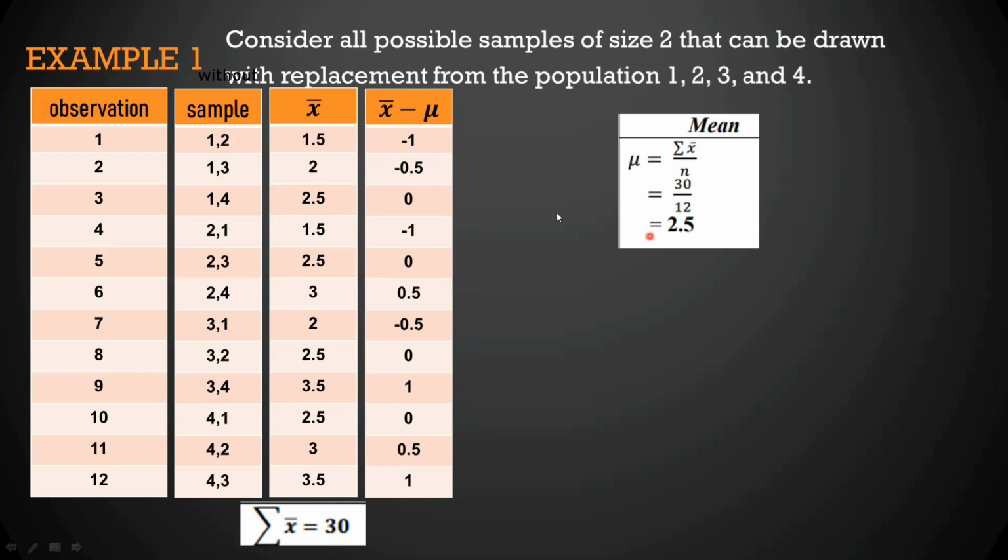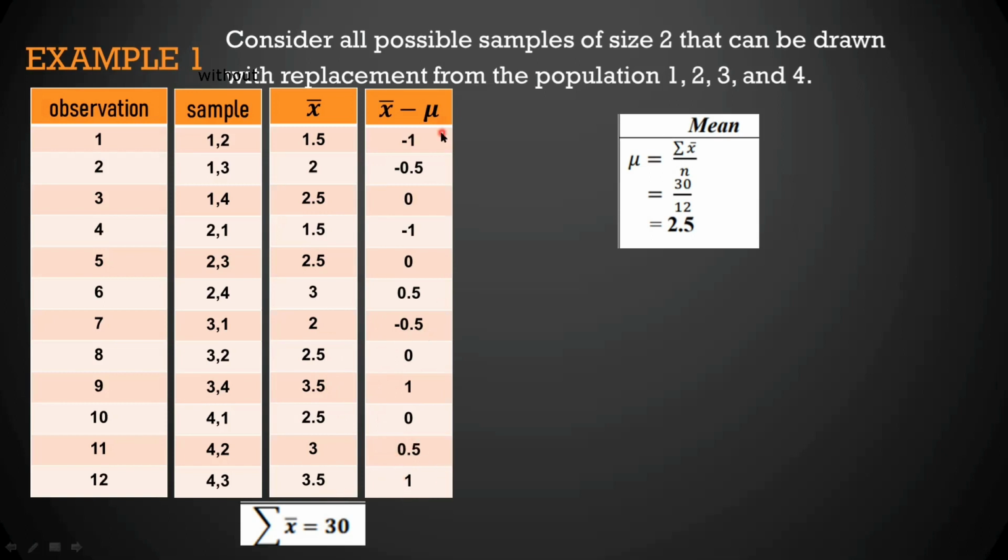1.5 minus 2.5 is equal to negative 1. 2 minus 2.5 is equal to negative 0.5. 2.5 minus 2.5 is equal to 0. 1.5 minus 2.5 is equal to negative 1. 2.5 minus 2.5 is equal to 0. 3 minus 2.5 is equal to 0.5. 2 minus 2.5 is equal to negative 0.5. 2.5 minus 2.5 is 0. 3.5 minus 2.5 is equal to 1. 2.5 minus 2.5 is 0. 3 minus 2.5 is equal to 0.5. And 3.5 minus 2.5 is equal to 1.